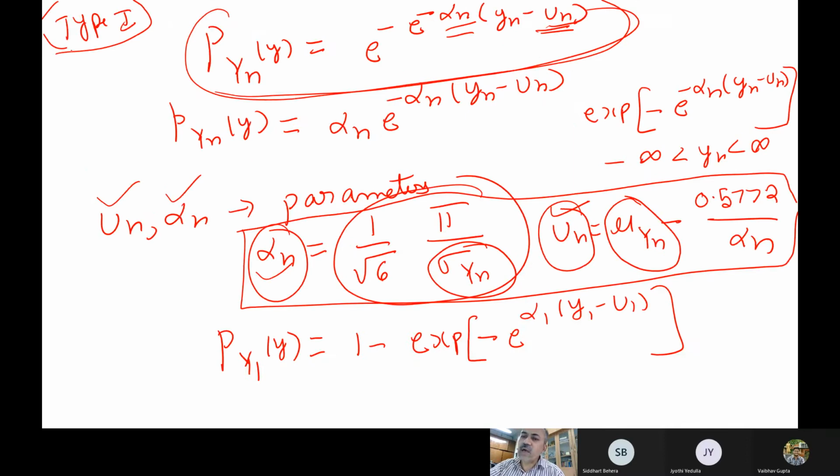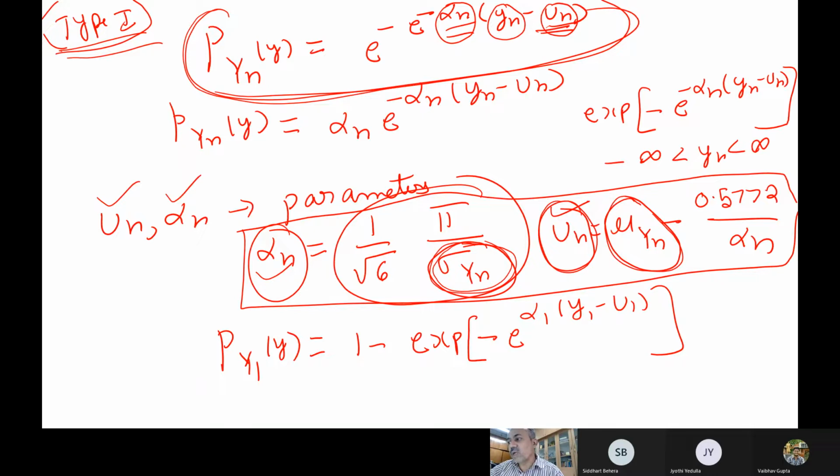Now we started looking into close detail, like type 1. This is the expression which is widely written in many textbooks and everybody follows. It has two parameters, one is u_n and the other one is alpha_n. y_n stands for the largest value. Now how do we find this alpha_n and u_n from the data? They are related to the mean value and standard deviation of the largest values, if they are known to us. These are expressions we can derive also.